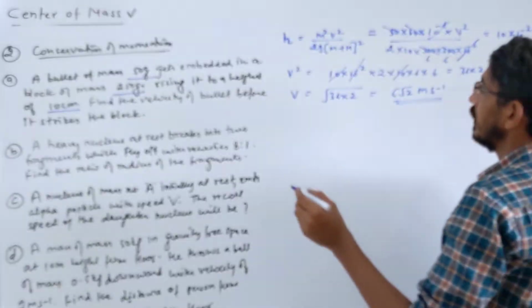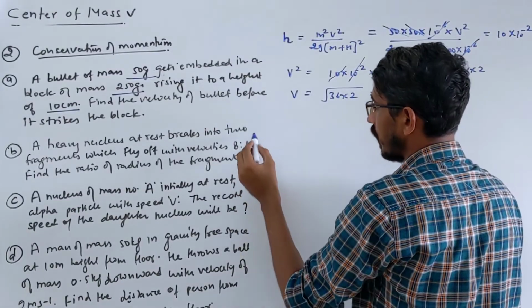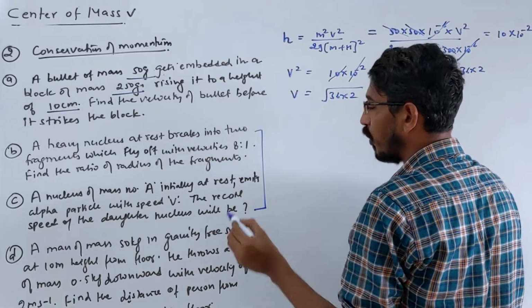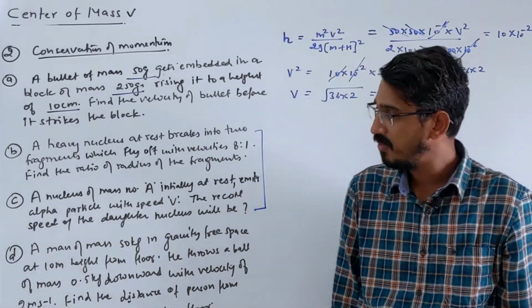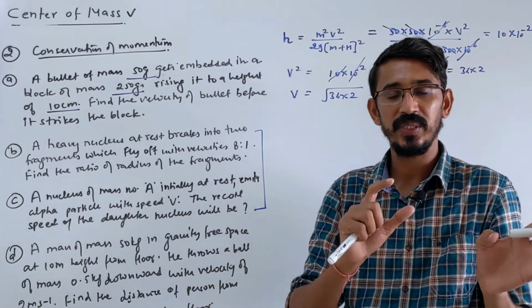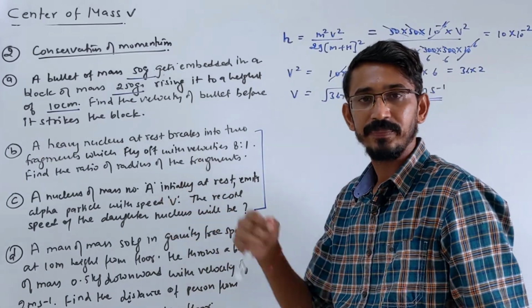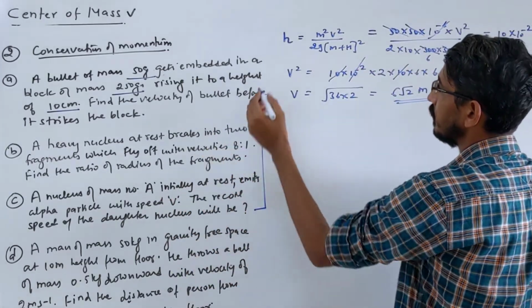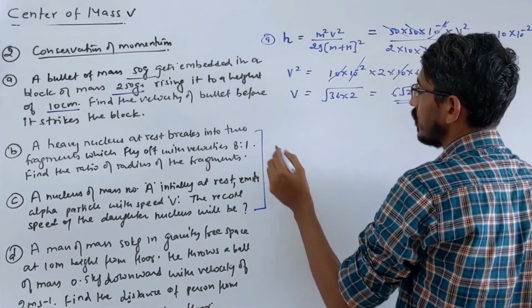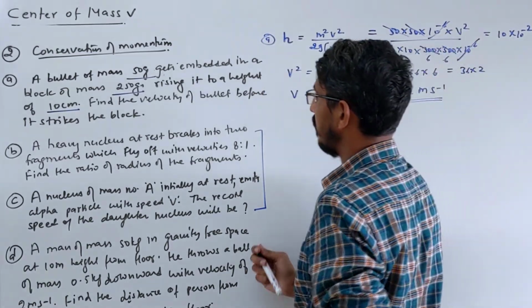Let's move to the next problem. These two problems that I mentioned are related to modern physics. If you are an 11th class student, you may not know the formula of these things because they are linked with those chapters. If you are in 12th class, then you should know the formula of these. Let's talk about this problem. Problem A we have done. Let's talk about problem B. So he says that the heavy nucleus is at rest and breaks into